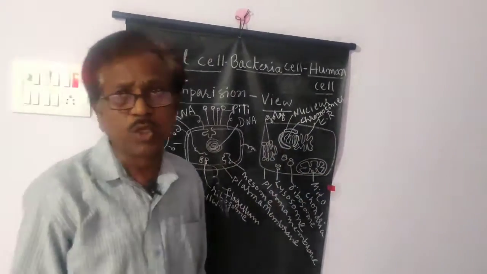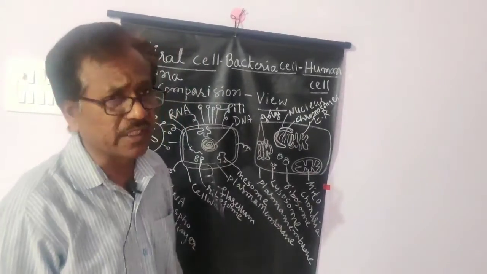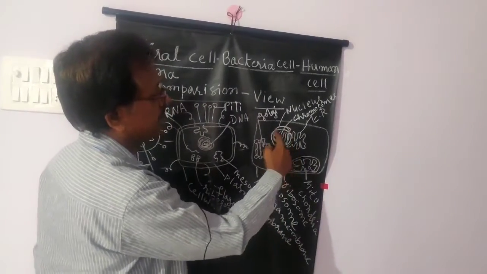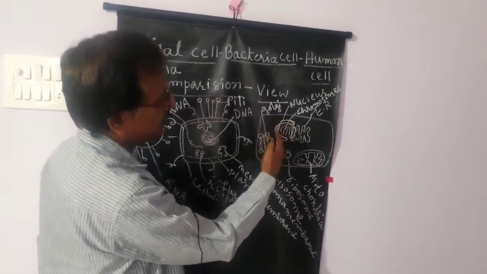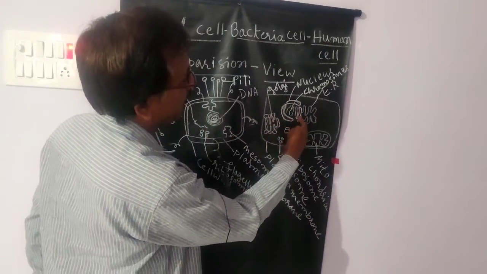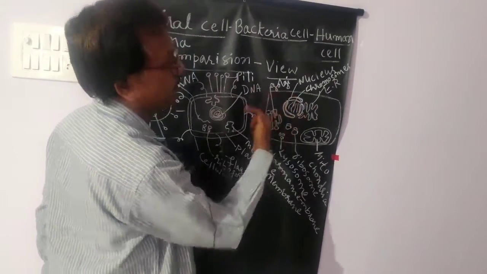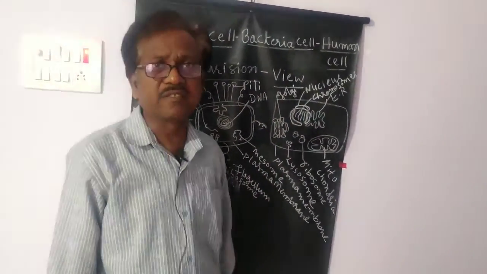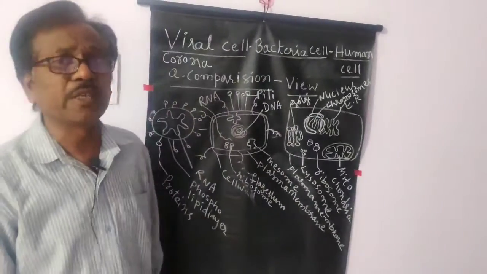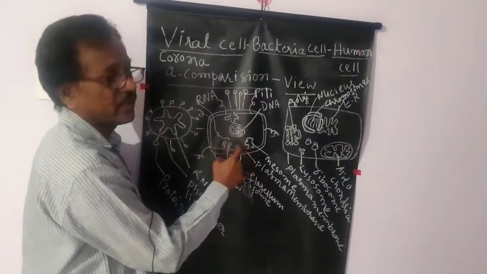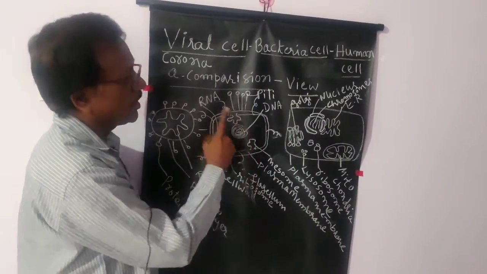Eukaryotic: eu means true, karyotic means nucleus. A true nucleus is present in the middle of the cell. True nucleus means what? A nuclear membrane is there. This is the nuclear membrane. If a nuclear membrane is there, that is called a eukaryote. Here the nuclear membrane is not there. This is called a prokaryote.